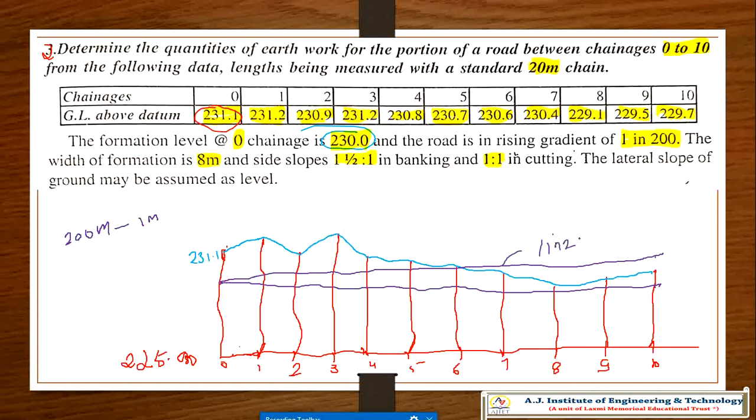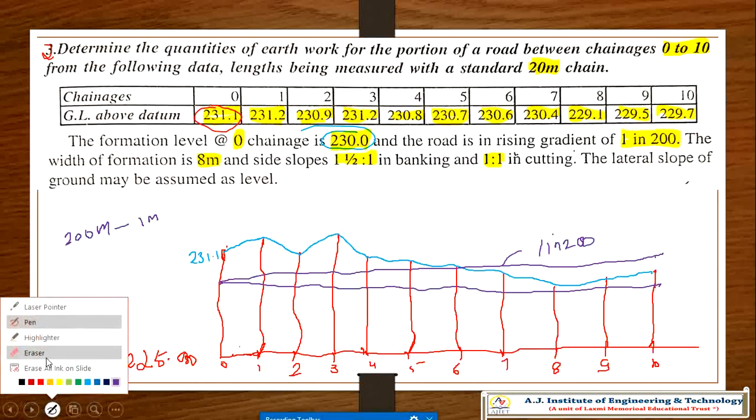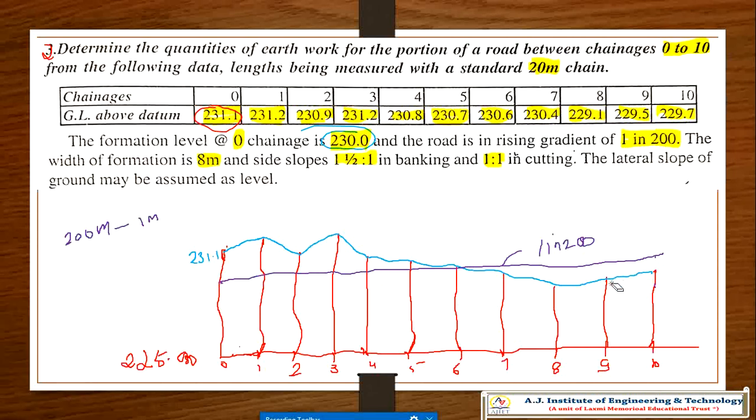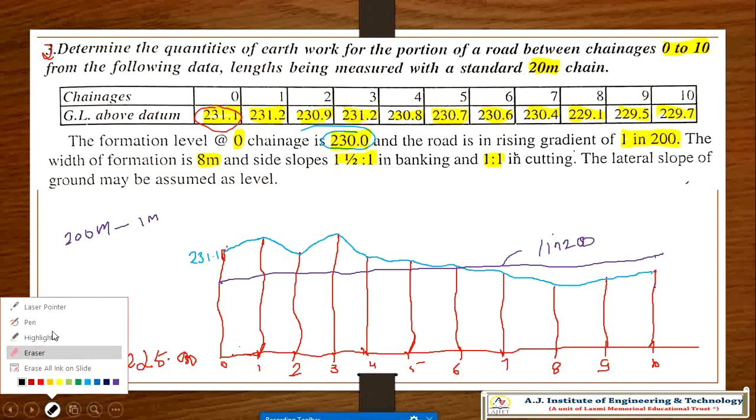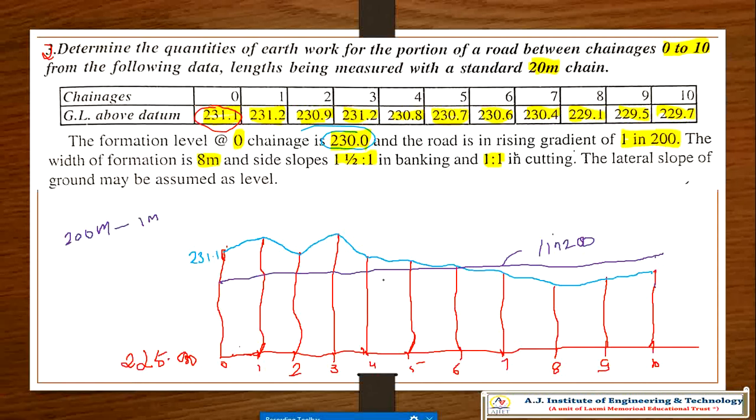That is a rising gradient, so I raised it. If it is a falling gradient, then it will fall downward. So this is your 1 meter rise. Is it clear? Any doubt regarding this? No, right?